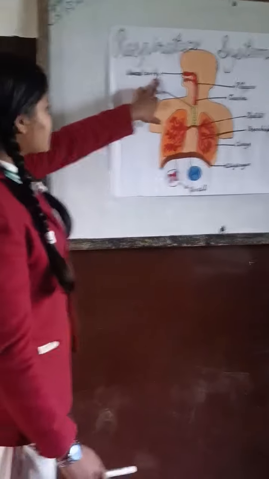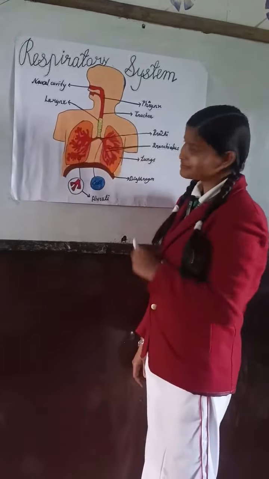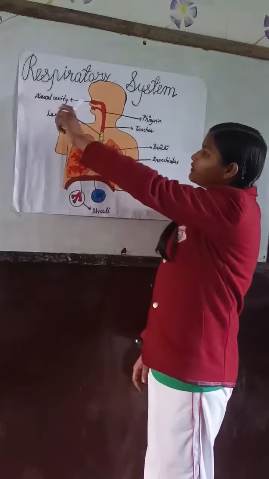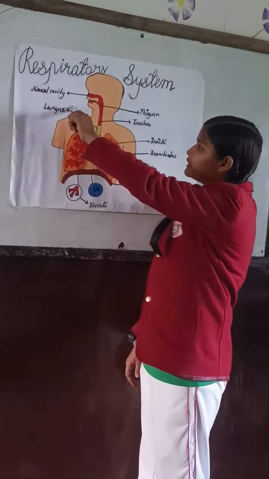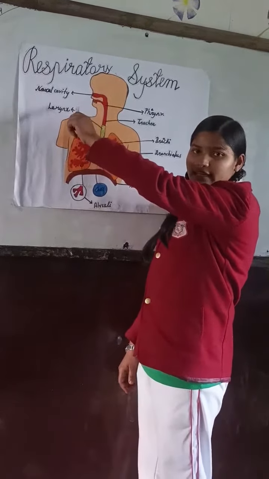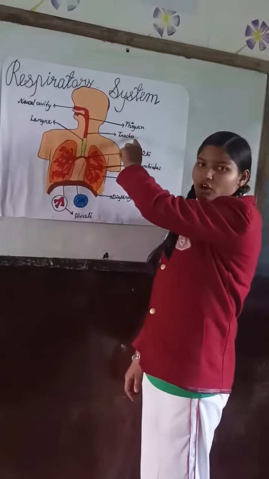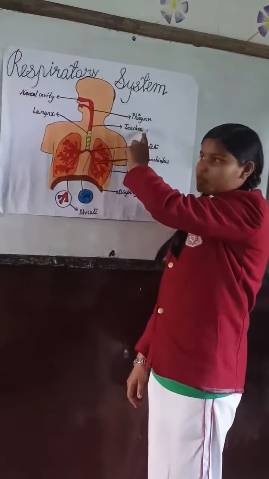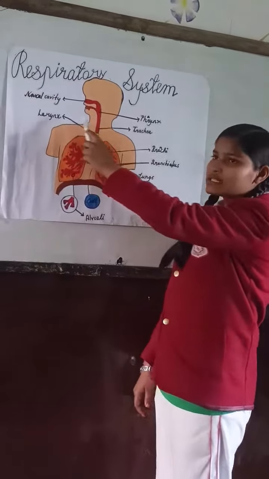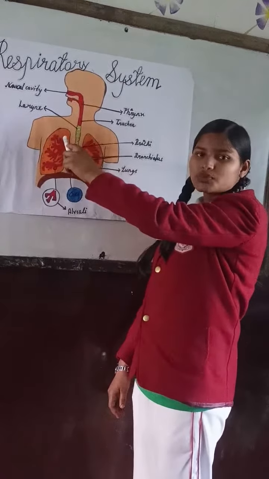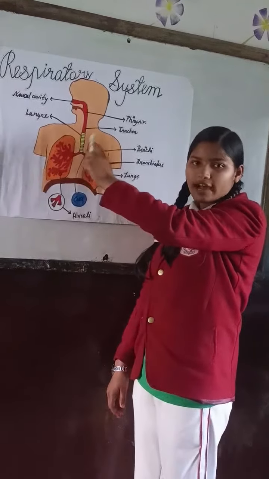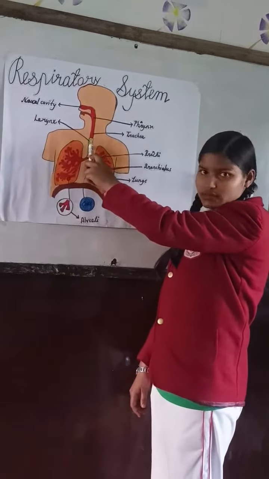The function of nasal cavity. First, the function of nasal cavity. The air enters from the nose and then the nasal cavity. It filters the air. Then the pharynx. Pharynx is the throat. It helps us to breathe. Then the larynx. Larynx is also an organ that is responsible for producing voice sound. It is also known as voice box.